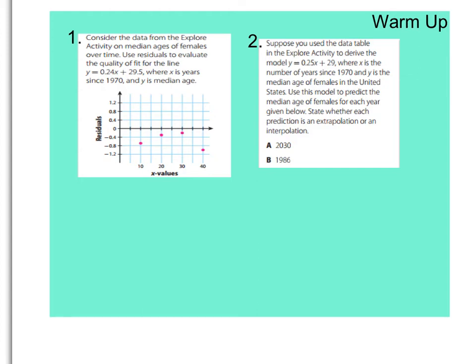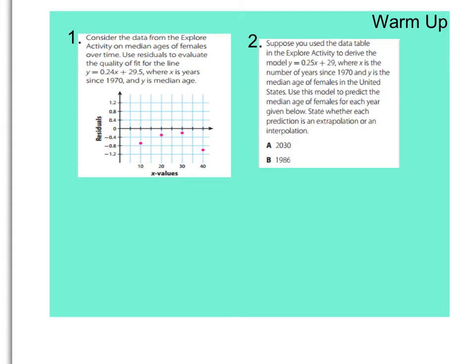Here is our warm-up for the day. Number one is considering the data from the Explore activity we talked about yesterday. We want to use residuals to evaluate the quality of fit for the line y equals 0.24x plus 29.5, where x is again the years since 1970 and y is the median age. So they found the residuals for you and plotted them.